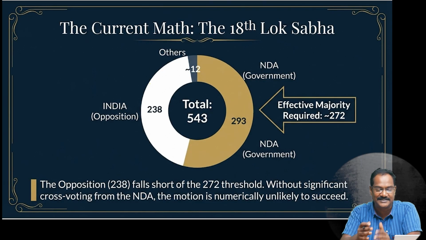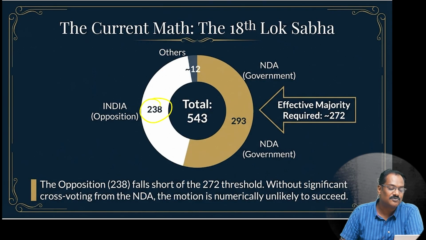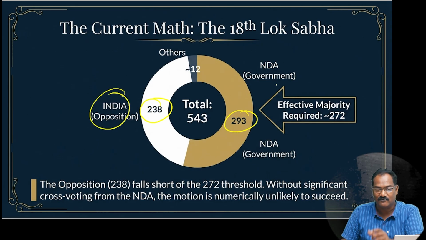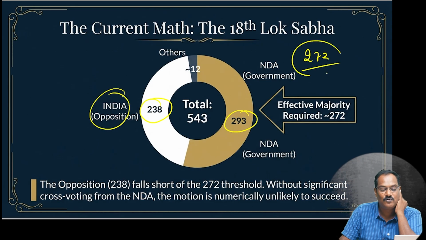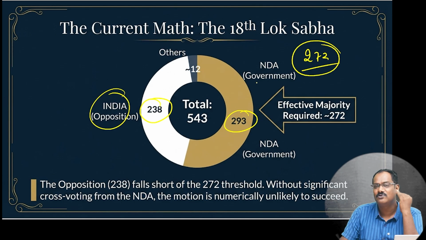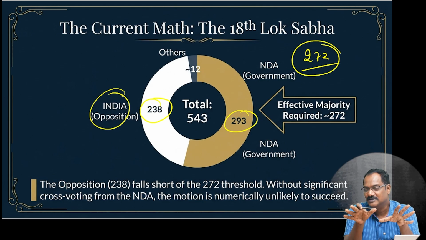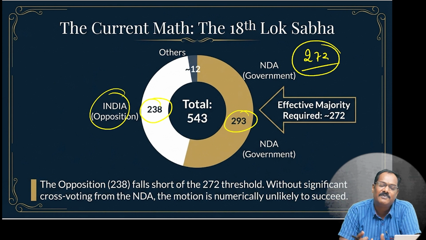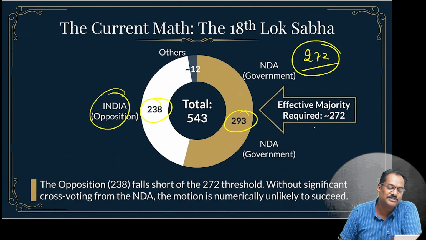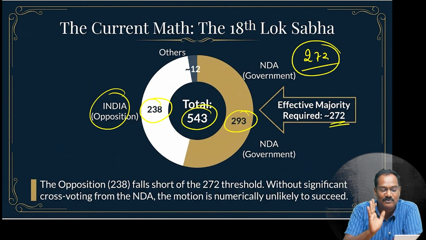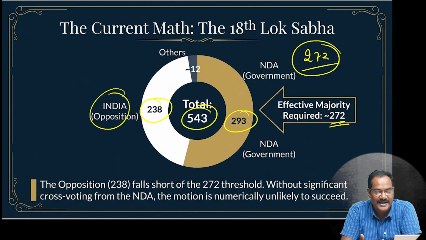So what matters here is, see, the opposition has got only 238 members. The ruling party, of course, will have 272 and above. So they have got 293. So this no confidence motion will be defeated. Om Birla will not be removed. But in this context, we should learn for the UPSC, why will he not be removed? Because the ruling party has a majority. The effective majority is 272 as of now, and they have got 293. So this will be defeated.